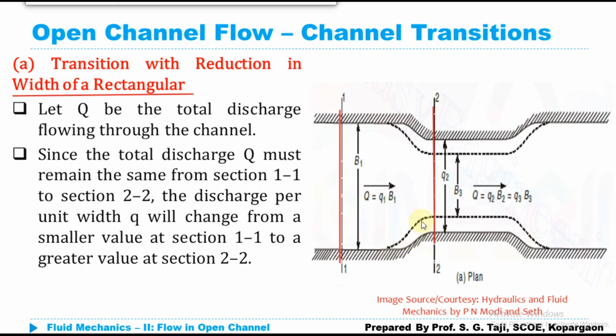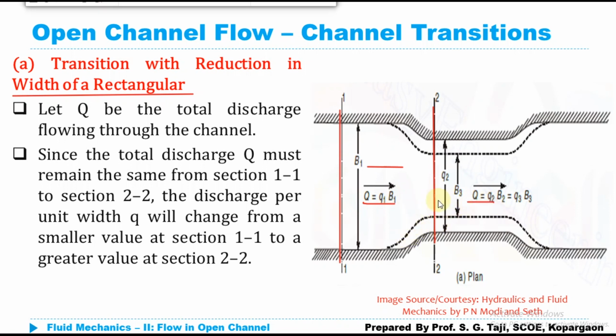If you see here, it is not sudden contraction, it's gradual contraction. So we have decreased the width of the channel gradually. Now there is one thing you should remember: in the channel transition we are discussing, the discharge will remain constant between section 1 and section 2. So my discharge is not going to change. Whatever the discharge Q1 here, it will remain the same at Q2.